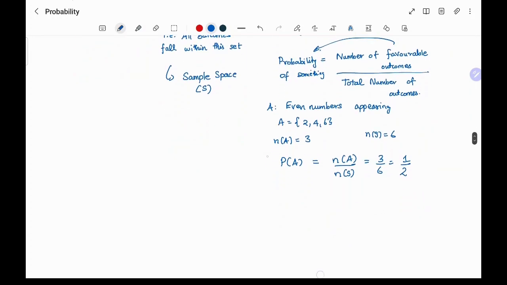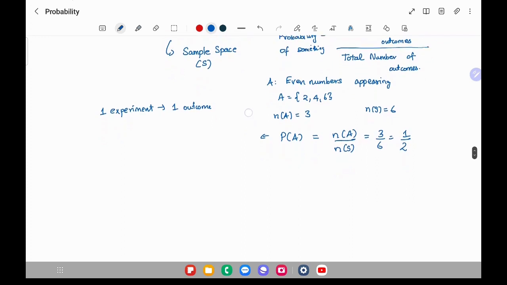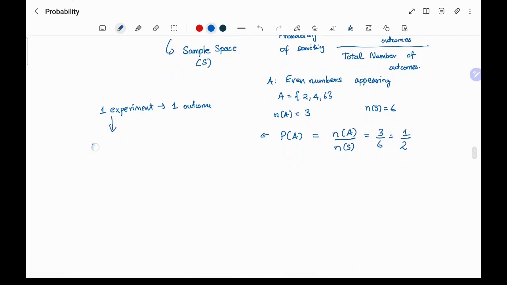Another way to interpret this probability: when you do one experiment once, you get one outcome, so with this we can't say what the probability is. You repeat the experiment n times, and you will get n outcomes. The probability says that approximately n by 6 times each of 1, 2, 3, 4, 5, 6 will appear.